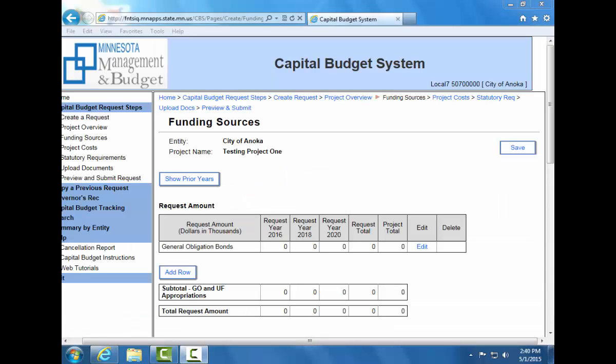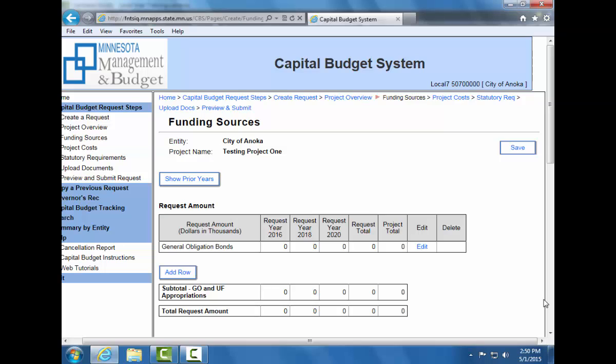This is the Funding Sources screen where you will enter the amount of state funding that you are requesting. Local units of government are required to provide non-state matching funds as a condition of receiving the state capital appropriation. As outlined in Statute 16A-86, Subdivision 4, the recipient may not receive the capital appropriation until the recipient has a commitment for or receipt of matching funds. Non-state funding may include federal, local, and private funds. All sources of funding that will pay for the total project cost must be included on this screen.